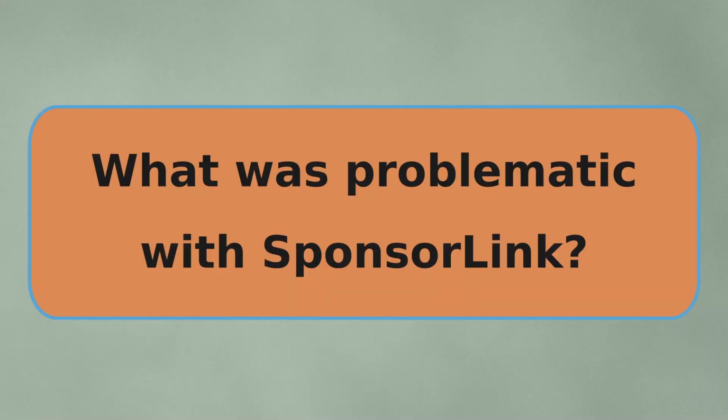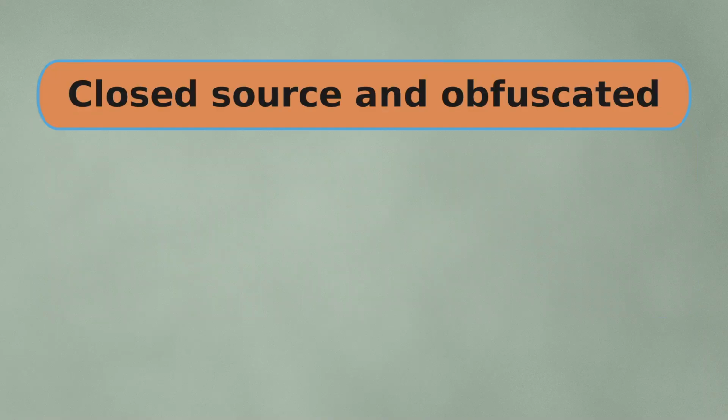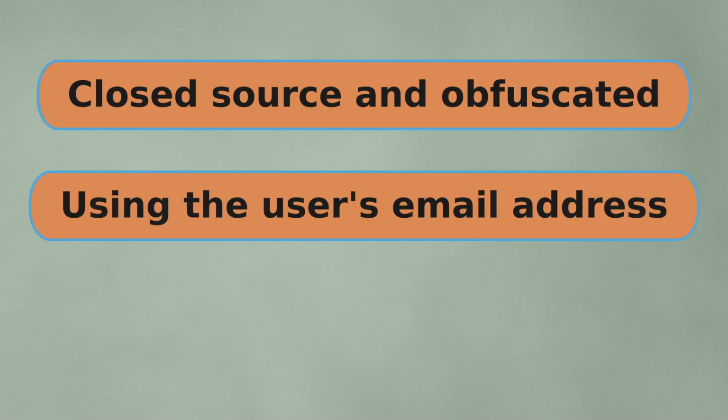So there are a few things that are problematic with SponsorLink. First of all, the project was closed source at the time and the libraries were obfuscated, so it is difficult to reverse engineer the libraries to understand what they do. Also, the user's email address is used without asking for permission and without the ability to opt out, which is in no way GDPR compliant, so using Mach within the EU would be problematic.